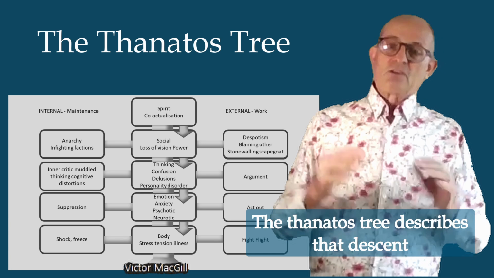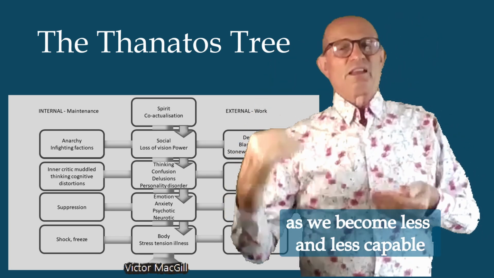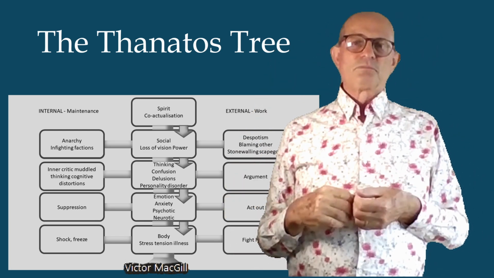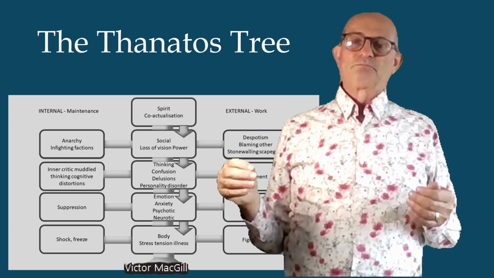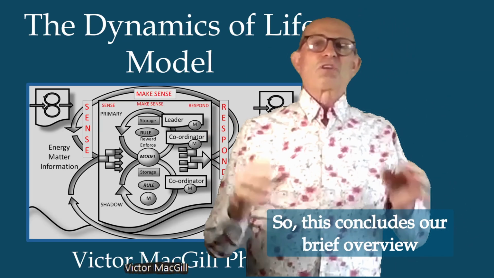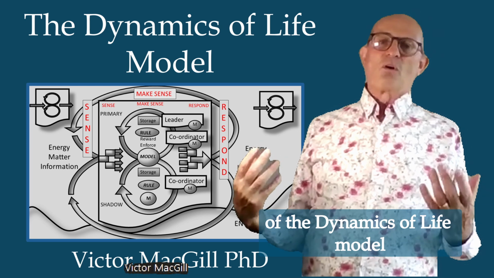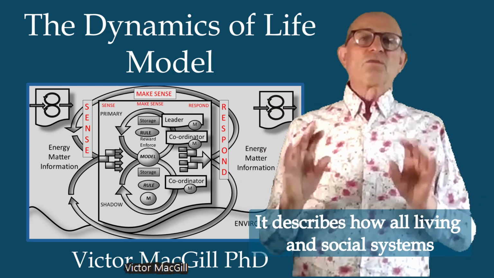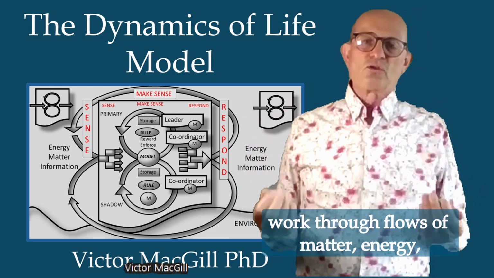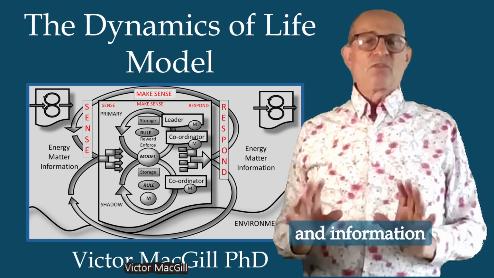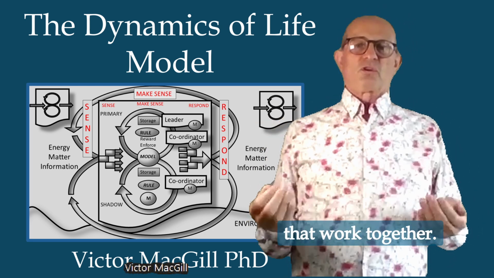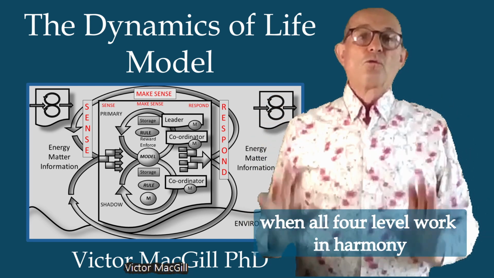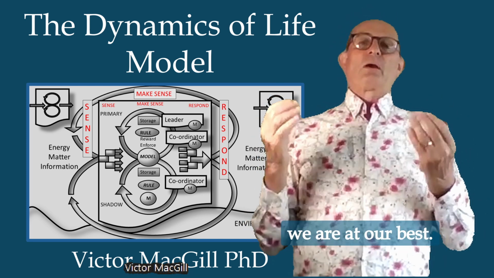The Thanatos tree describes that descent as we become less and less capable. Alcohol consumption closes the brain down in the same order. So this concludes our brief overview of the dynamics of life model. It describes how all living and social systems work through flows of matter, energy, and information, and how human beings have 4 levels of functioning that work together. When all 4 levels work in harmony, we are at our best.